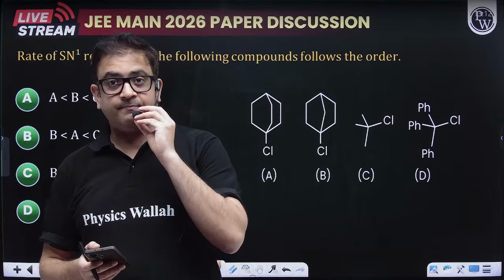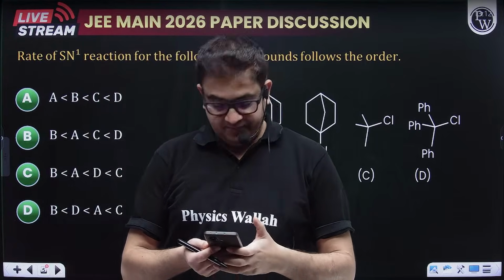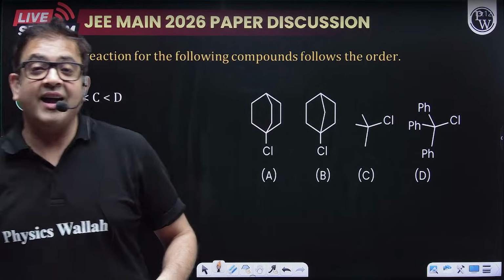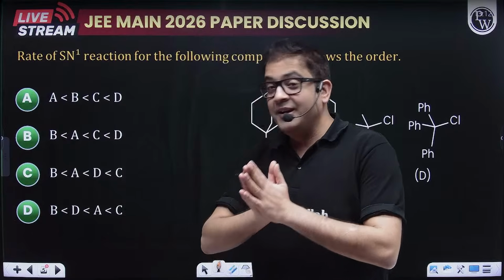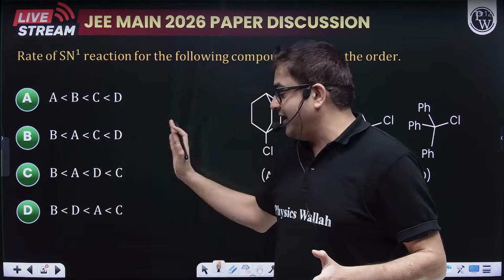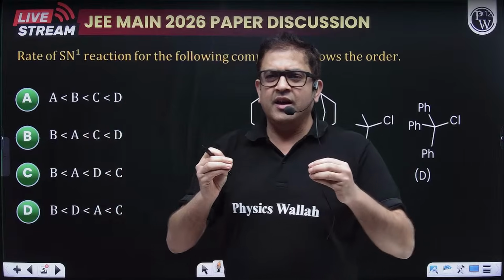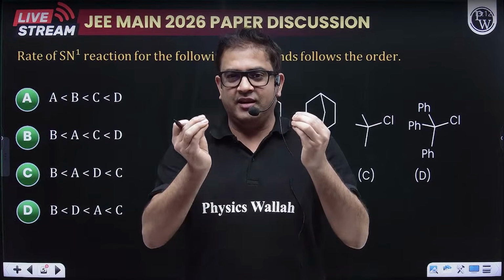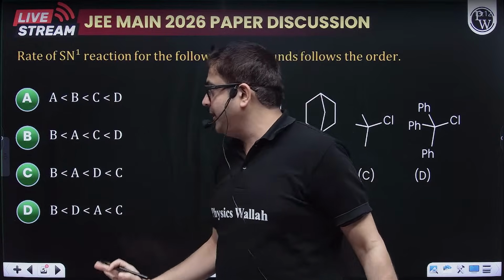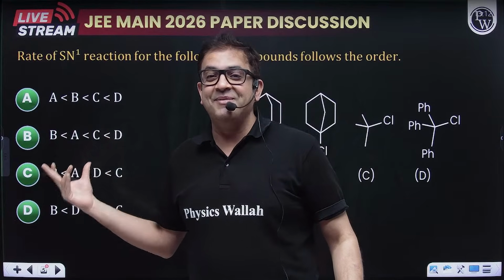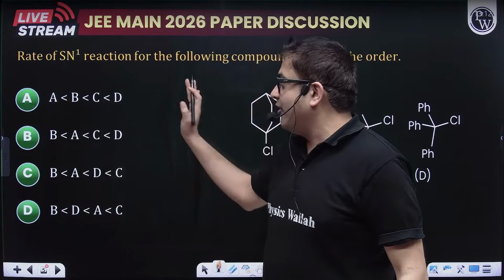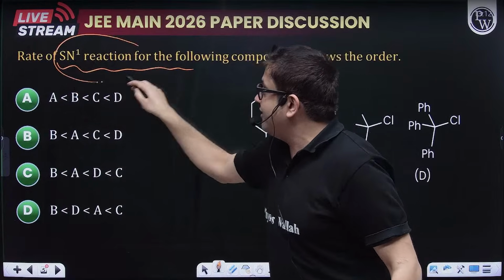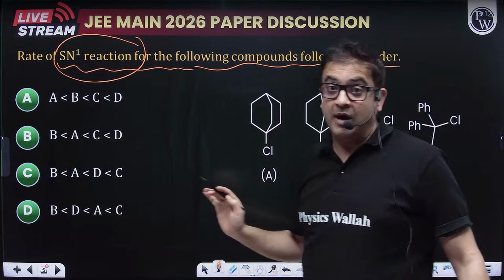Yes, guys. Yeah, so I'm live. Now I have got a few questions, basic facts, but for organic, if you ask me, if you are just reading from NCERT, it's a moderate question, I would rather say. Although, if you try to eliminate options, it will help you a lot. Now, you are asked about the rate of SN1 reaction for the following compounds. Now, what will be the order?